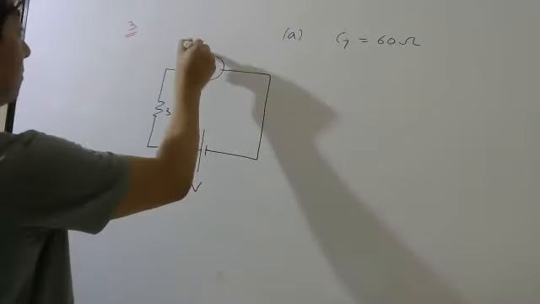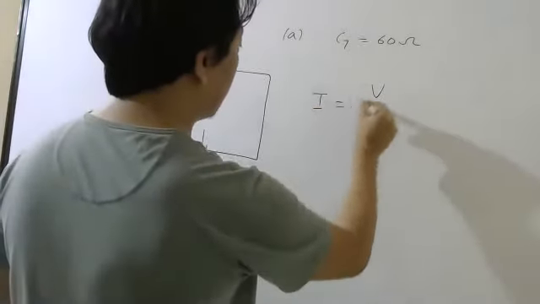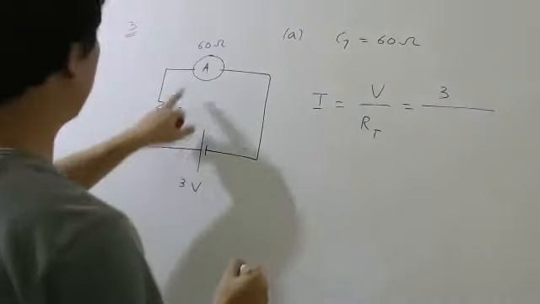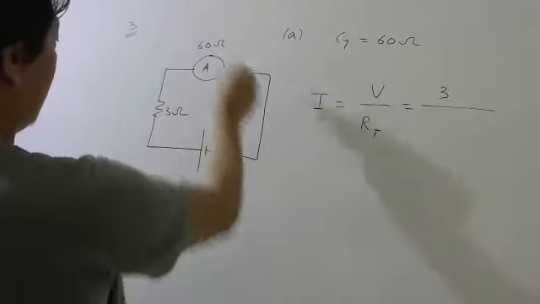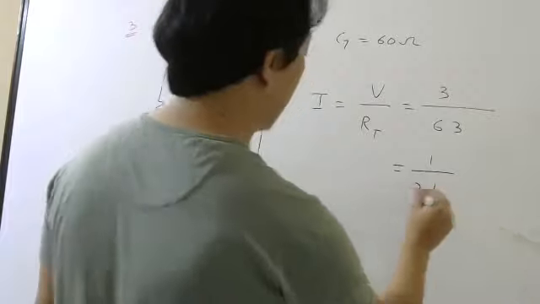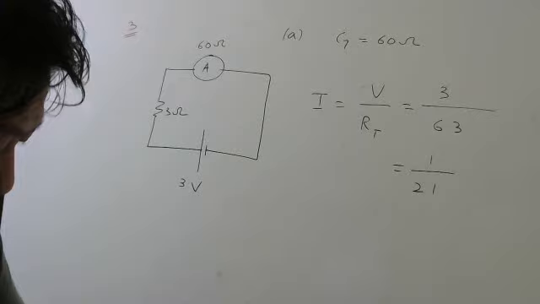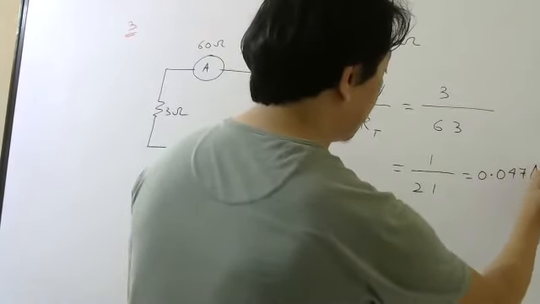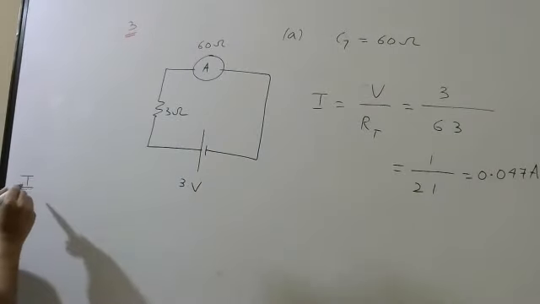So if this is 60 ohm, what will be the current they are saying? Very simple. Current is voltage by total resistance. So voltage is 3, resistance will be 60 ohm and 3 ohm are in series. So what will be the answer? 63. Right? So this will be 1 by 21. 1 by 21 if you solve, you will get 0.047. But please check my answers, okay? Please check my answers. So this is the current. I want to make a note of this current somewhere.